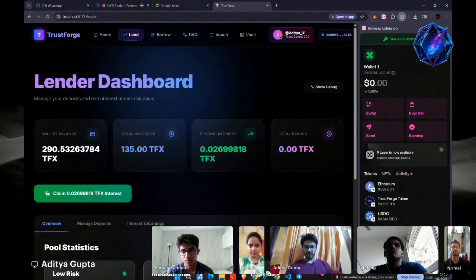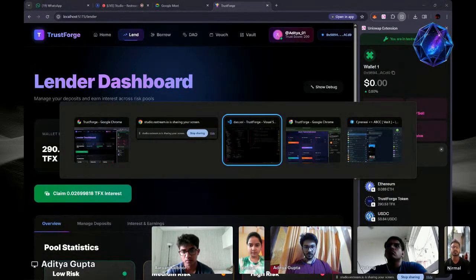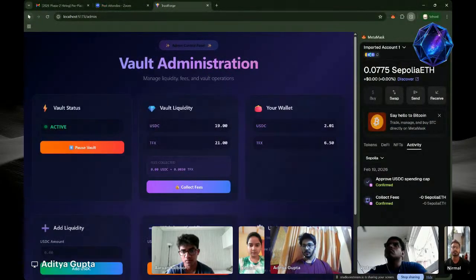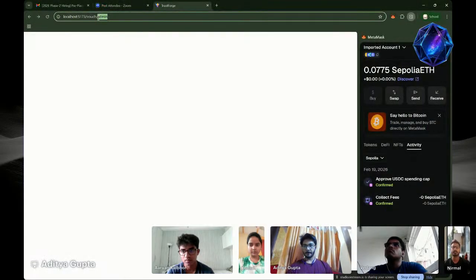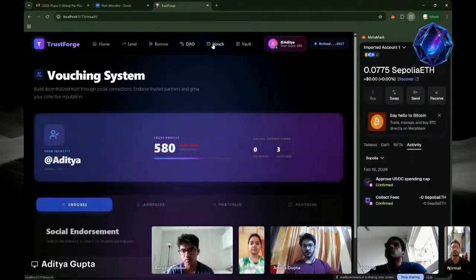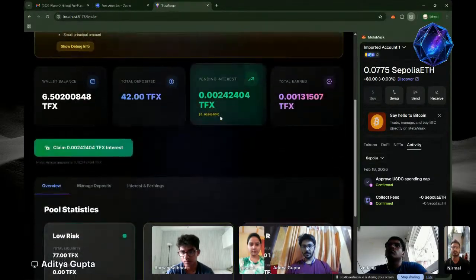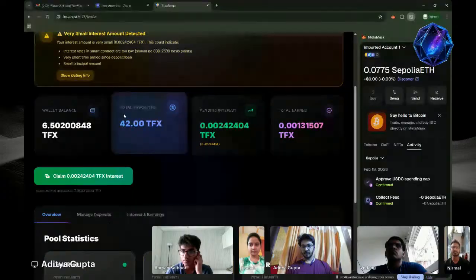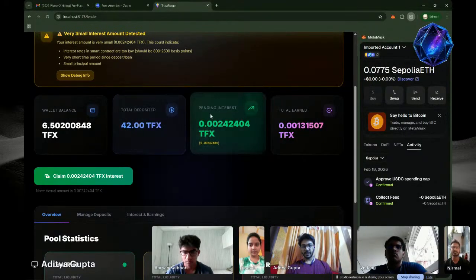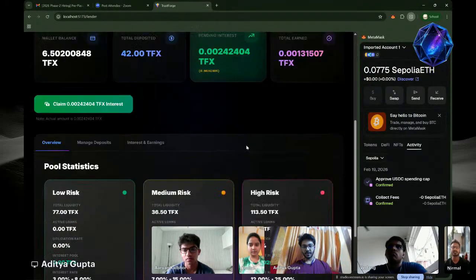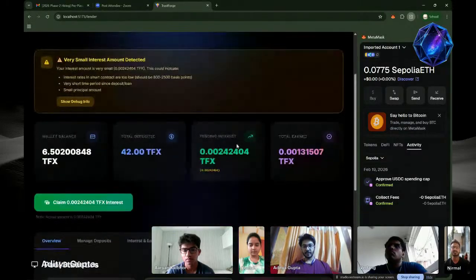As for the lender part, we can see how much TFX we have deposited and how much interest we have gained from that deposited TFX.